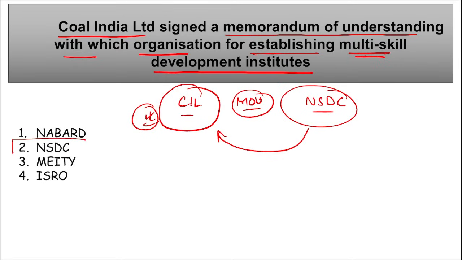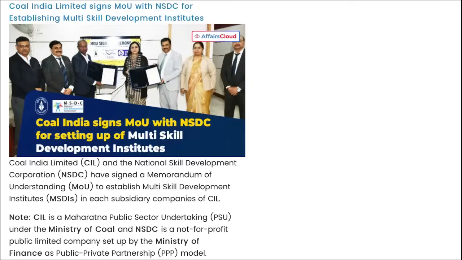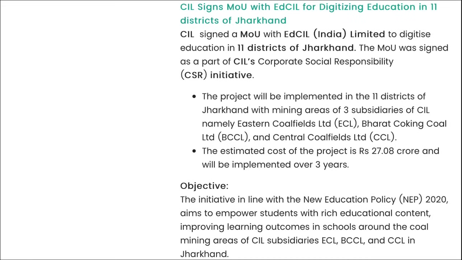CIL, remember, is a Maharatna PSU under the Ministry of Coal, and NSDC, National Skill Development Corporation, is a not-for-profit limited company set up by the Ministry of Finance. So here you can see Coal India Limited and NSDC signed an MOU to set up multi-skill development institutes.